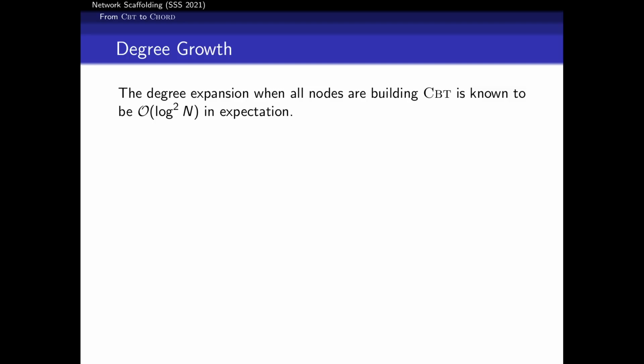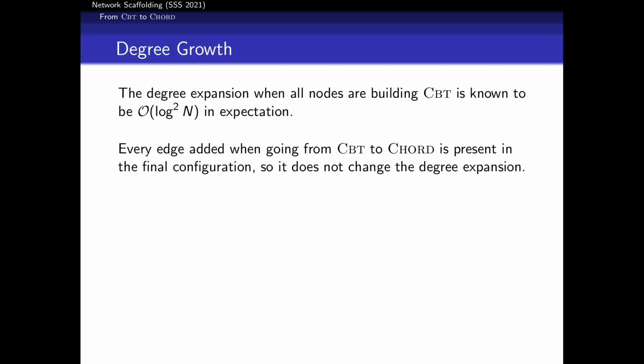Well, the degree expansion for when we build CBT, we know that to be log squared of n, and every edge that we add, if we're going from CBT to chord, is an edge that's going to be present in the final configuration. And so that actually doesn't change the degree expansion. We don't need to factor that part in.